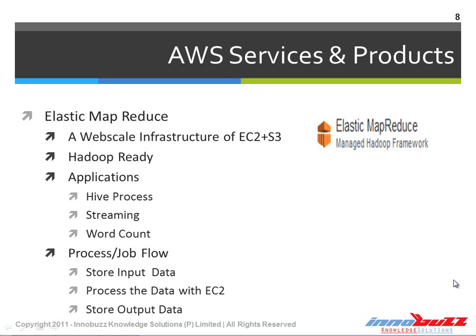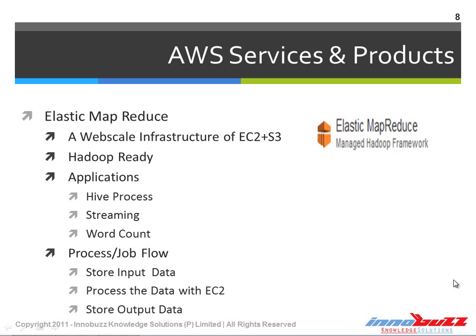So Elastic MapReduce is basically designed to work as Hadoop technology works. Let's see what the different applications are which can be served through Elastic MapReduce.